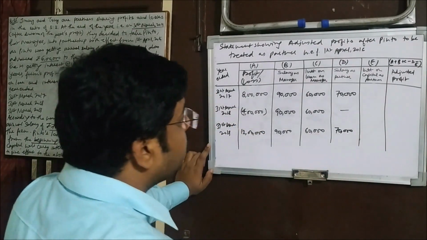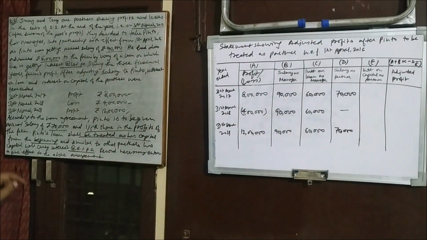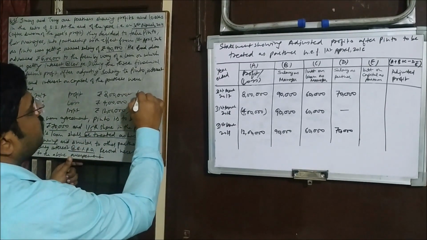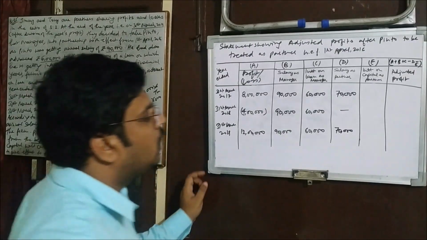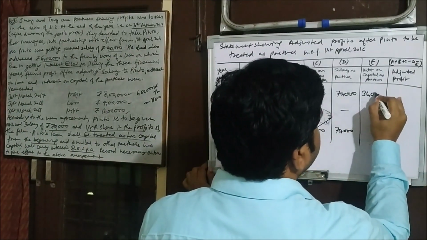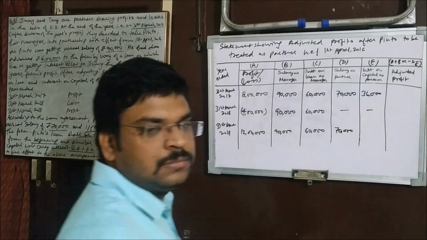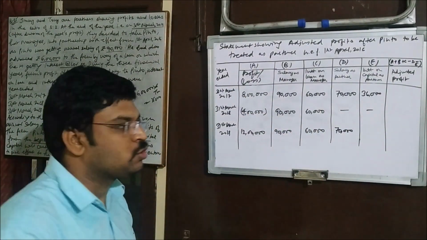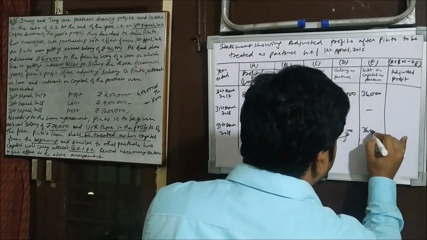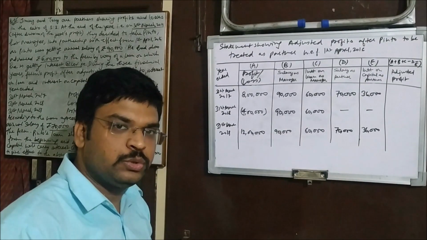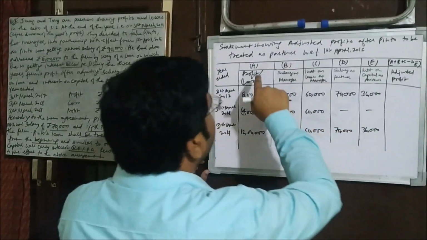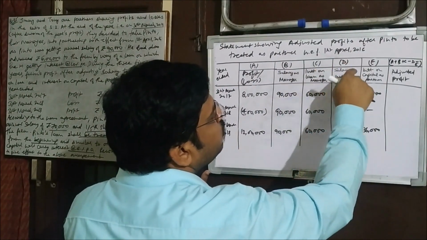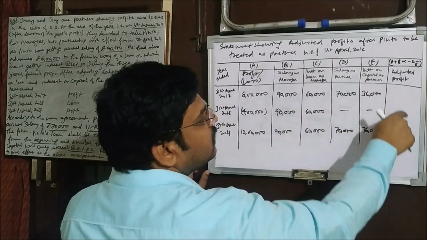Now interest on capital. They have mentioned that his loan will be treated as his capital. The loan is 6 lakh, so we consider 6 lakh capital, and on 6 lakh at 6% per annum, how much does it come out? Let's calculate it. 36,000. So this 36,000 he'll be getting this year as interest on capital, but in the loss year again there is no profit, no appropriation, no interest on capital. In this year he will be getting that. All right, understood the point? Now what we have to do, we will add A, B, C, and we'll have to deduct D and E. Only then will the adjusted profit be there.